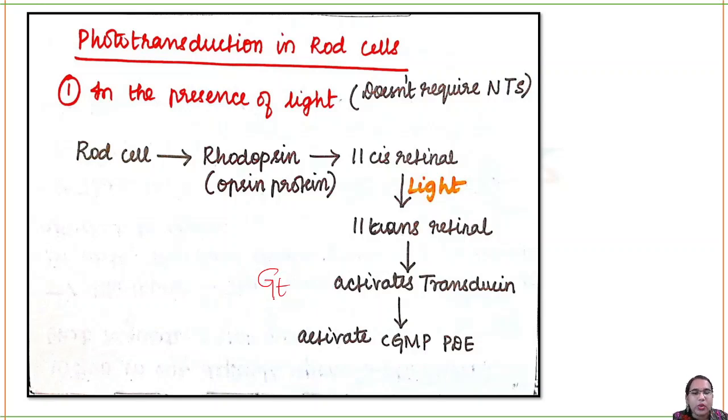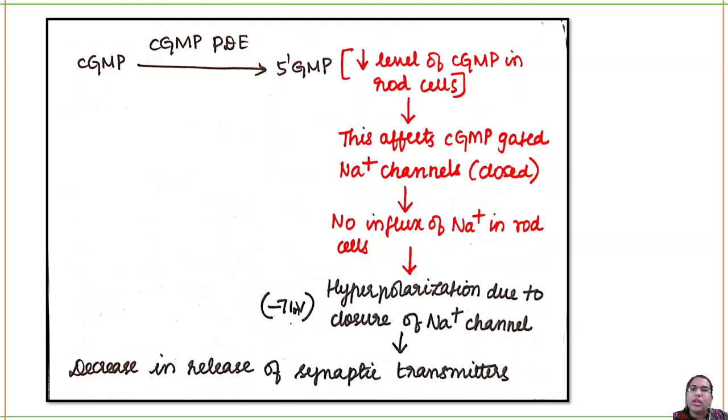Now this will activate the phosphodiesterase enzyme. What this enzyme does is it will convert your cyclic GMP into 5-GMP. What is 5-GMP? It is not a secondary messenger, which means all of the cyclic GMP is converted into 5-GMP, so its level will become low, right? Because all of it is getting converted. So the cyclic GMP level is low. Why is cyclic GMP important here? Because that is a secondary messenger.